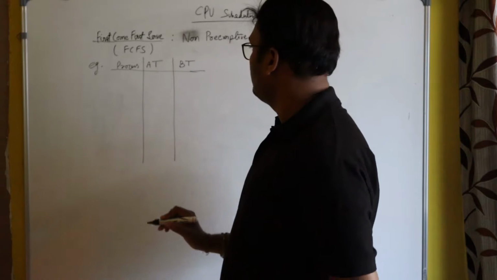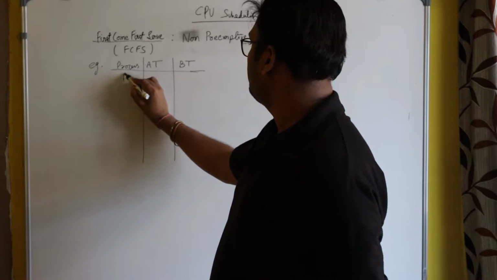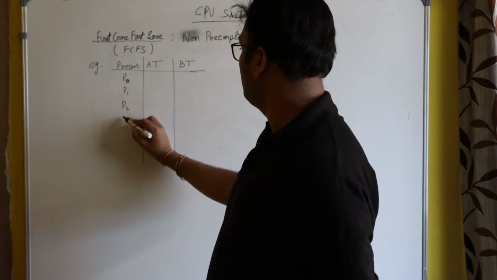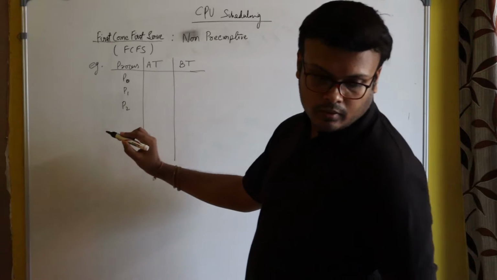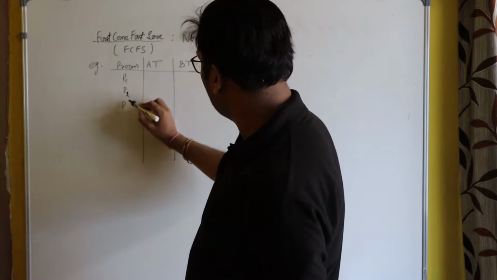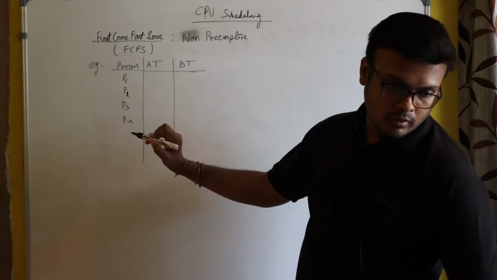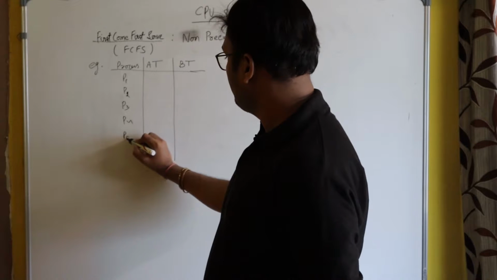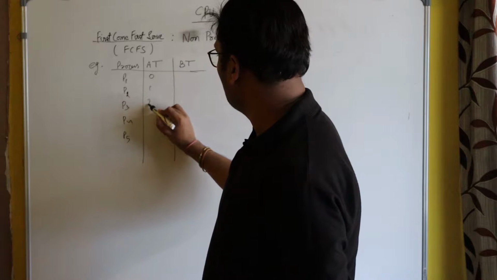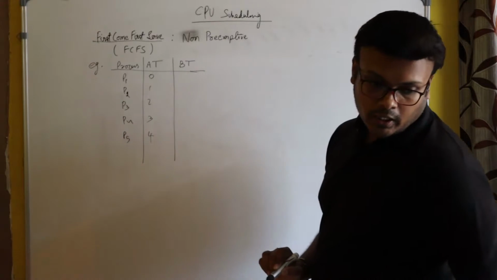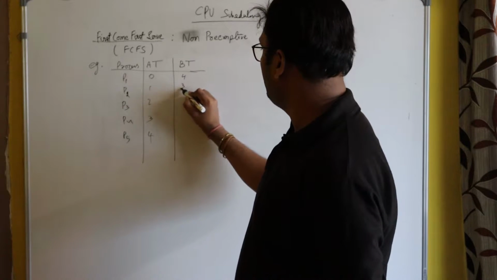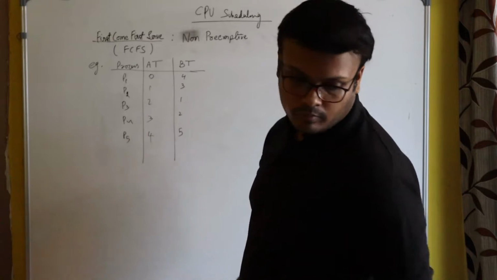The processes are P1, P2, P3, P4, then P5, and arrival times are 0, 1, 2, 3, 4. And burst time, meaning CPU usage time, is 4, 3, 1, 2, 5. Fine.